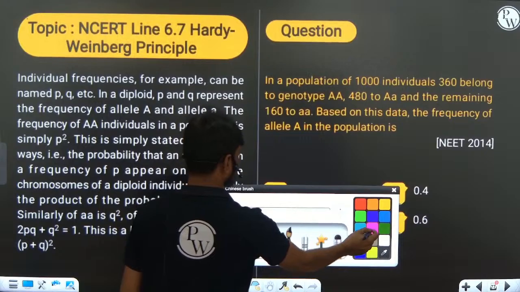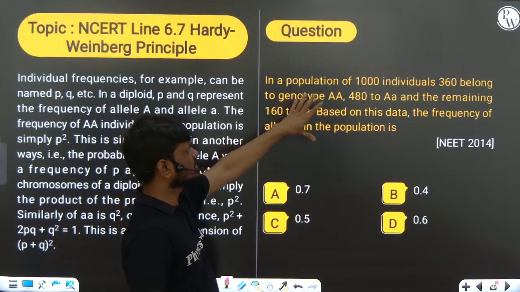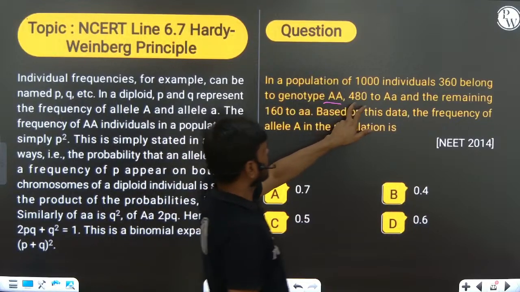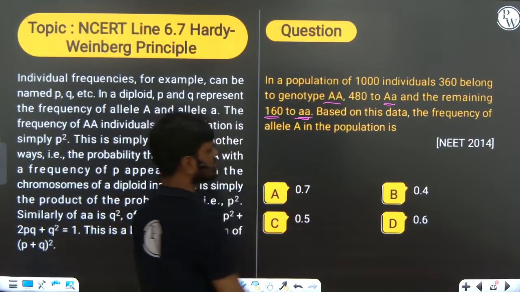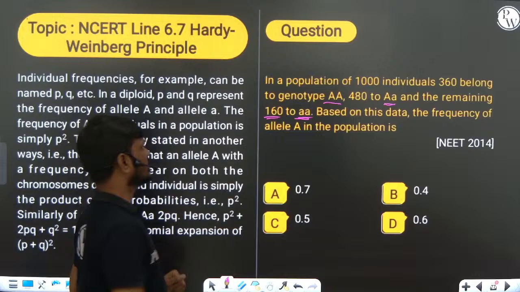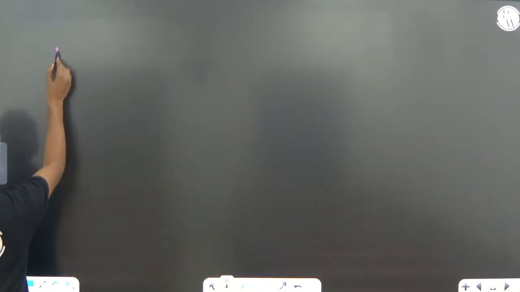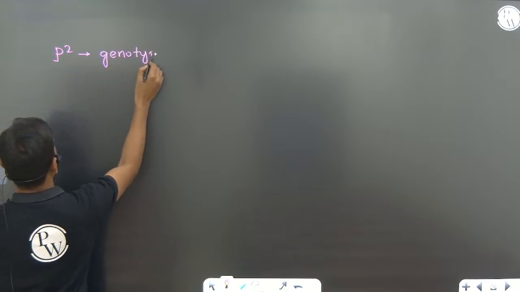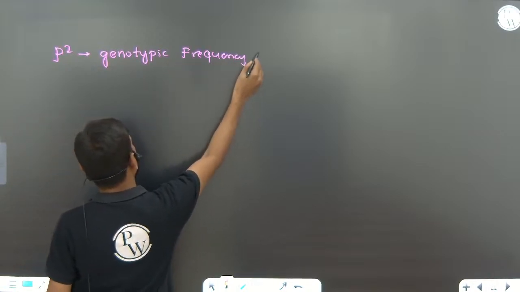If they give this kind of question: in a population of 1000 individuals, 360 belong to the homozygous dominant genotype, 480 are heterozygous, and 160 are homozygous recessive. Based on this data, identify the allelic frequency of A. Here I will tell you: p square is equal to the genotypic frequency of the dominant allele.